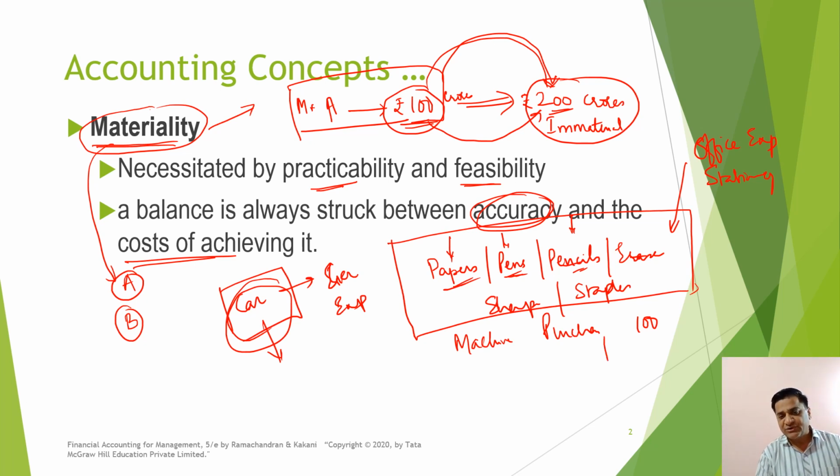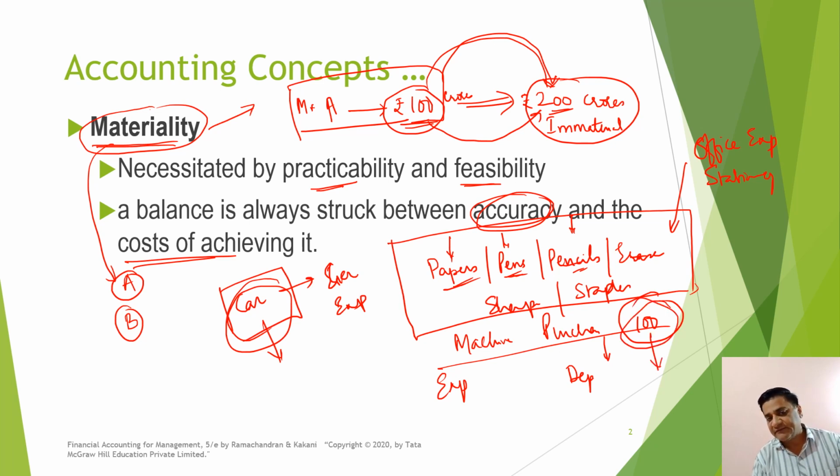I need not show this as an asset and charge depreciation year after year, right? What I can do is show this as an outright expense. Why? Because the cost of maintaining this transaction for another 10 years would be much higher than the value of this transaction itself.